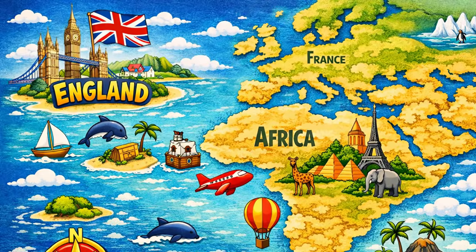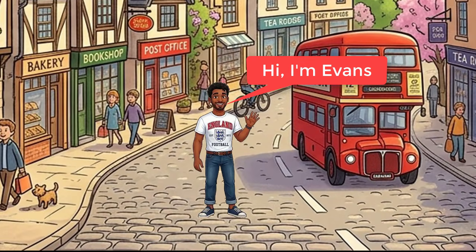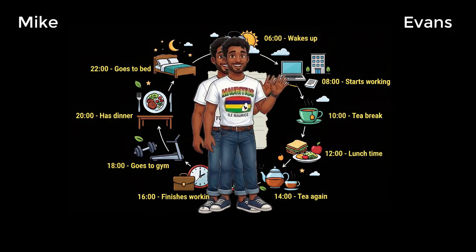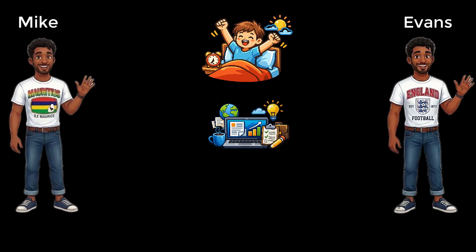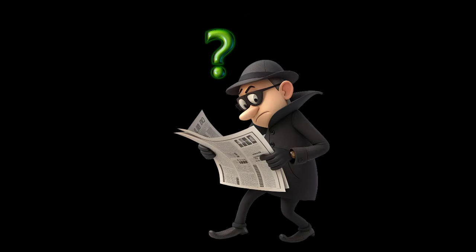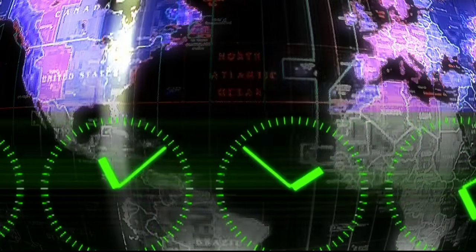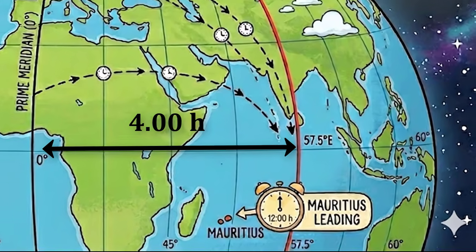Now let's travel thousands of kilometers away to England to meet Evans. On paper, Evans' life is a carbon copy of Mike's. He wakes up, works, and eats at the exact local times as Mike, following a cycle that is identical to Mike's. But here is the problem. Because of the time zones, the activities are not synchronized. England lags behind Mauritius by 4.00 hours.